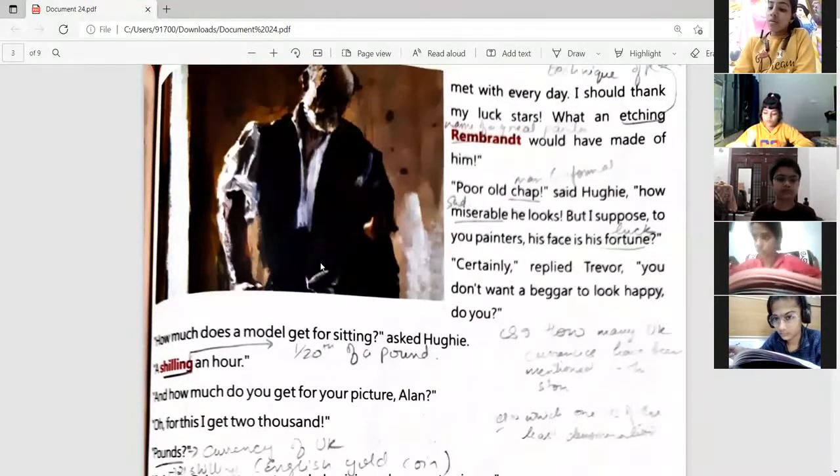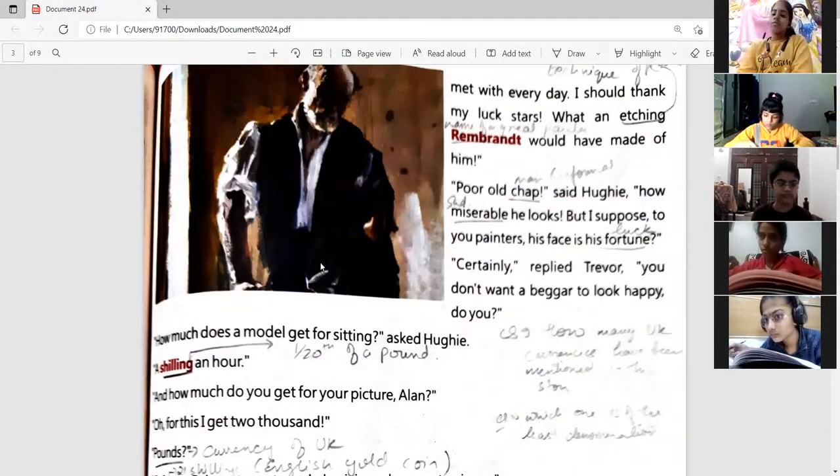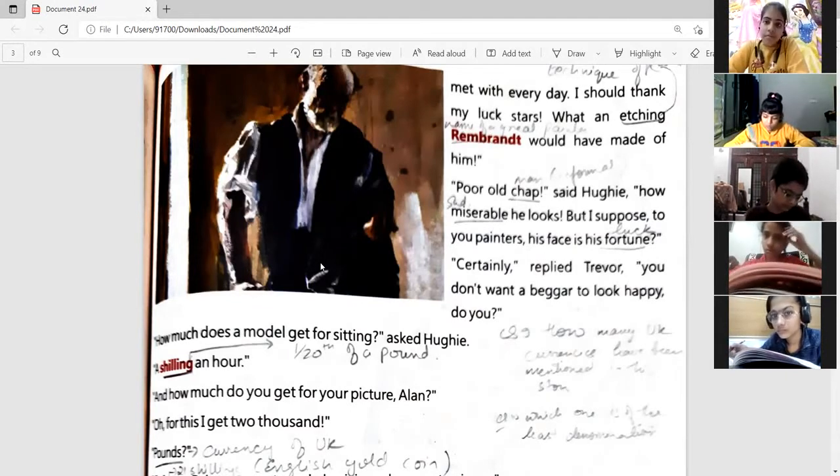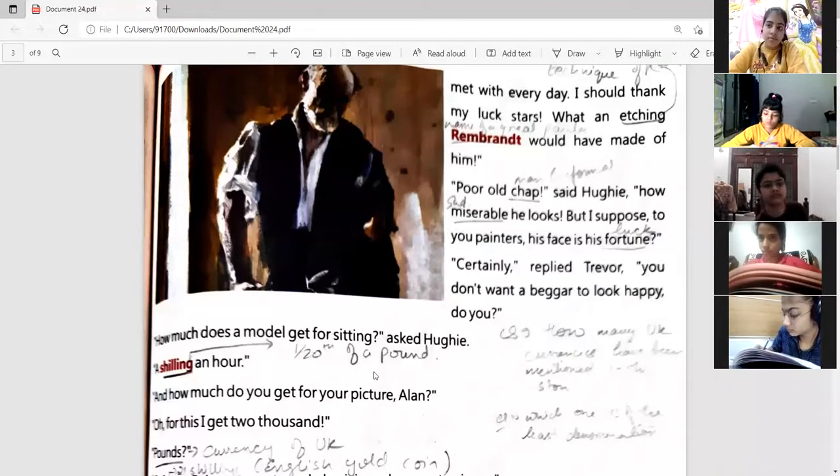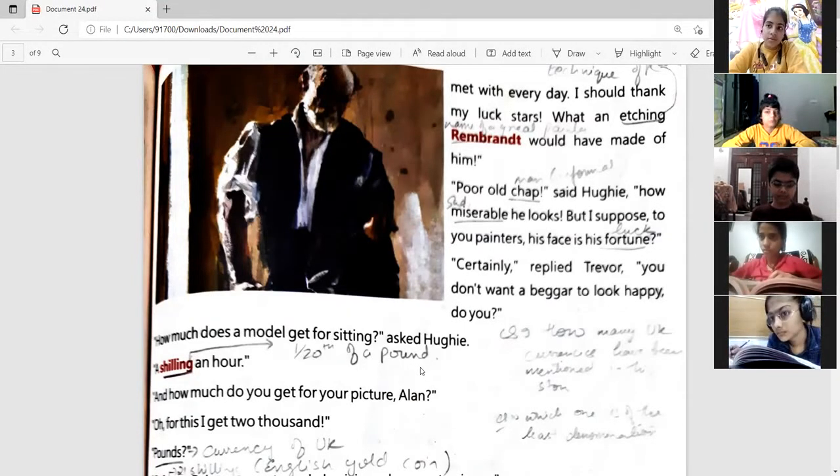A shilling an hour. So now Alan Trevor, who is the painter, is telling that I give the model a shilling an hour. So basically, for standing for 1 hour in that pose, the beggar is only going to get 1 shilling. Okay. And 1 shilling is 1/20th part of a pound. So pound is the currency of England. So he was getting 1/20th part of a pound for standing for 1 hour.